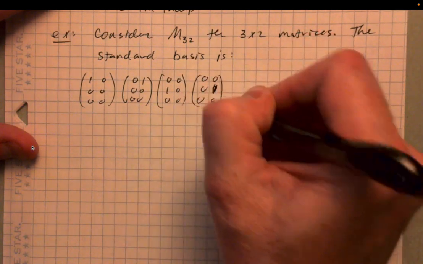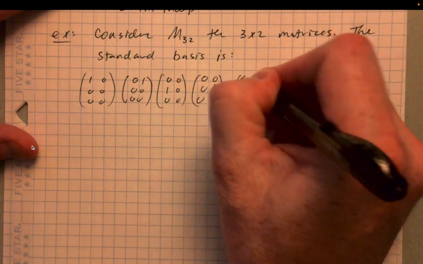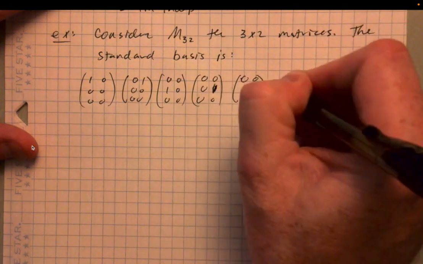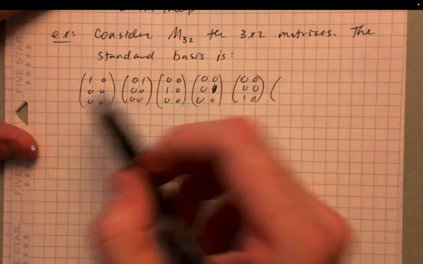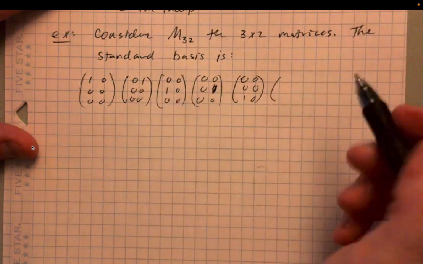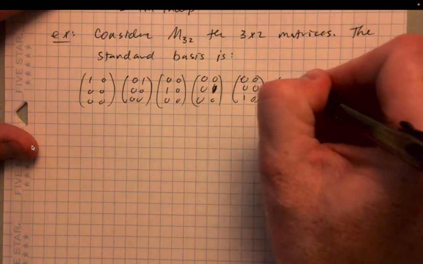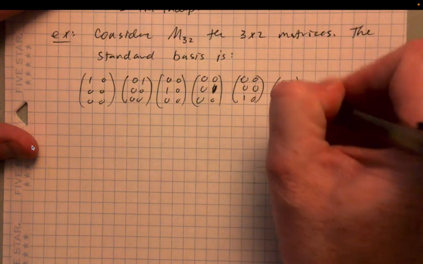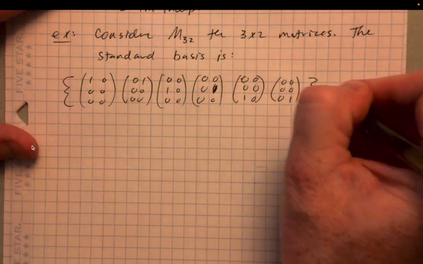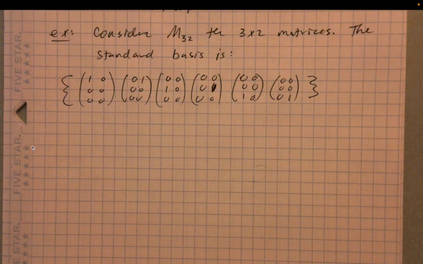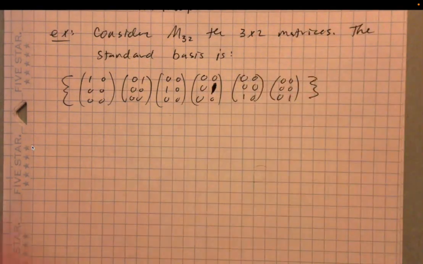Right, so you can see what we're doing here, right? Basically we need a matrix that's all zeros except for one entry. And you just iterate through all of those entries and you get the standard basis for M32. So this is a 1 here.